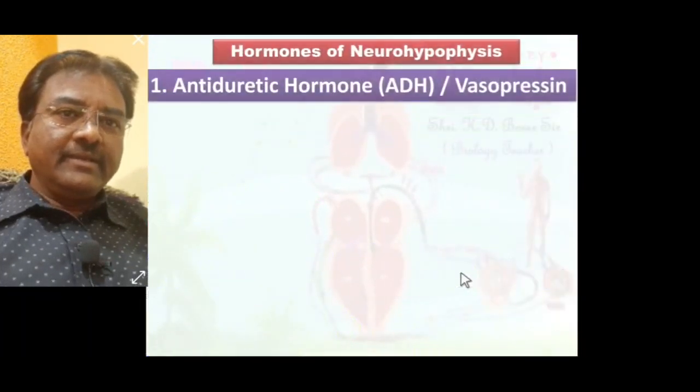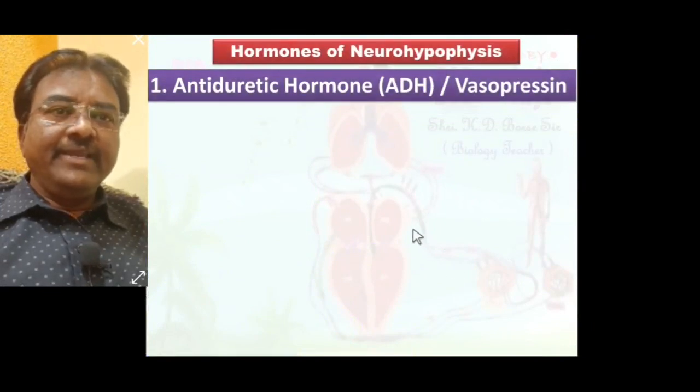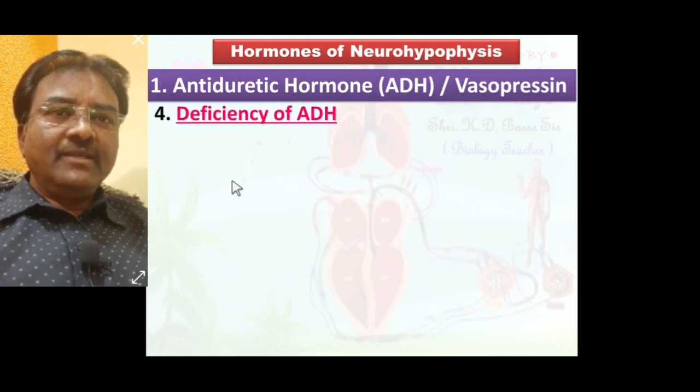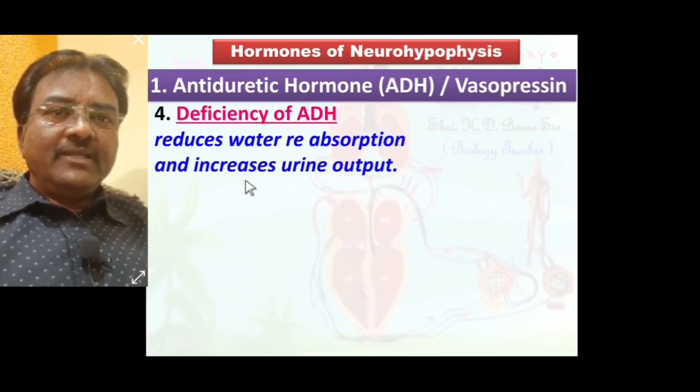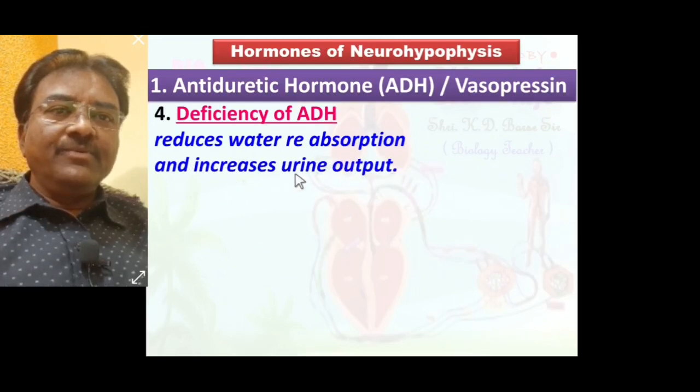Abnormal secretion of ADH or vasopressin causes some disorders. Number one: deficiency of ADH, the antidiuretic hormone, reduces water reabsorption and increases the urine output.